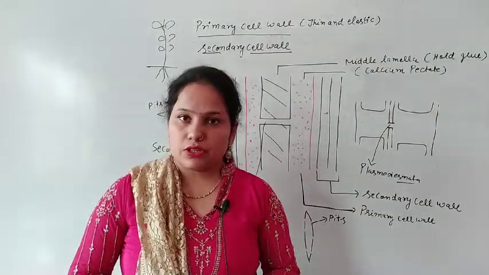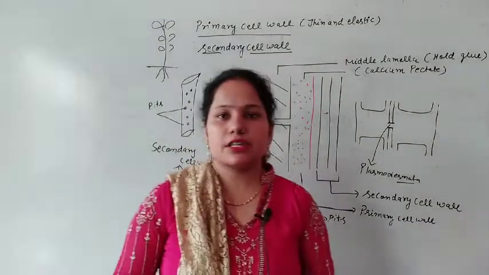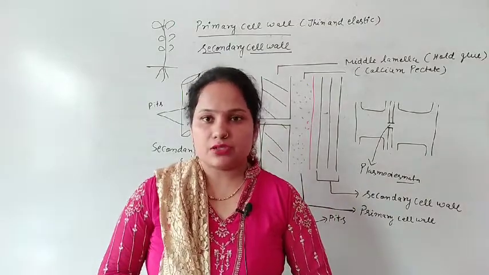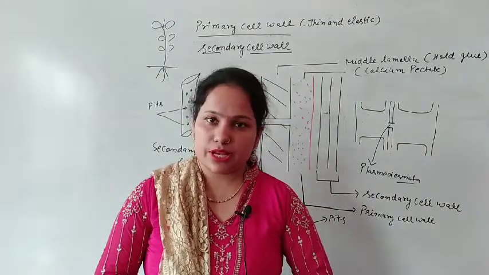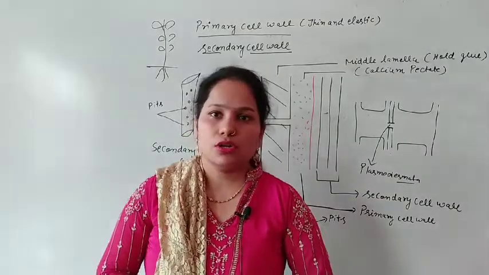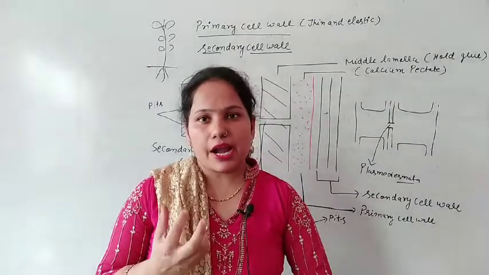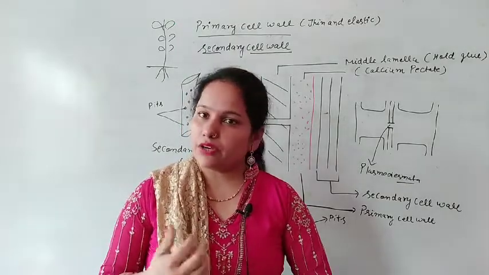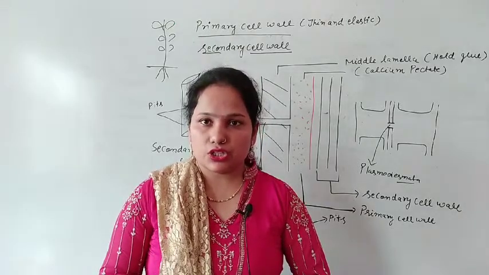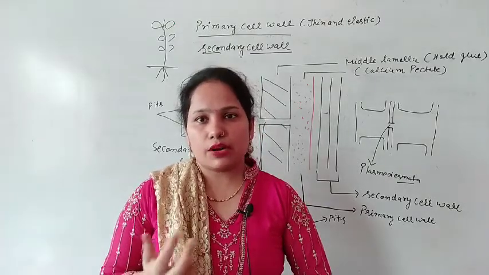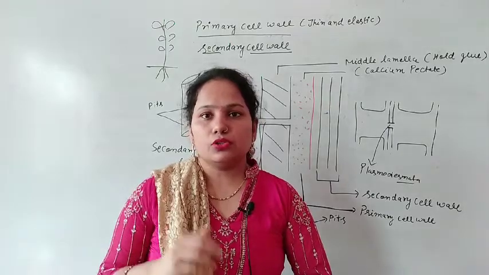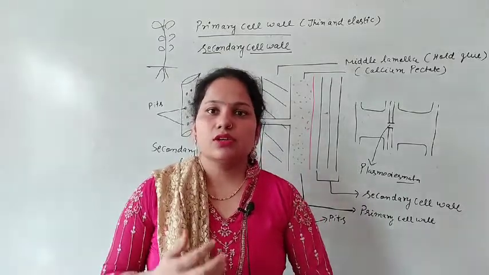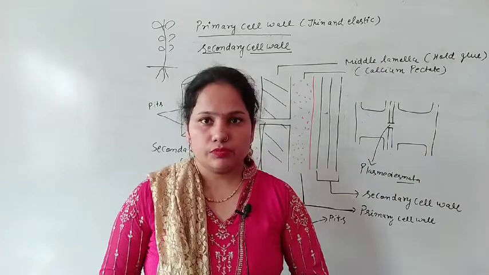So we have discussed the cell wall. The cell wall is the outer layer of the cell, and it is present in plants, bacteria, algae and fungi. In animals, the cell wall is not present. It provides additional mechanical support to the plant, protects the plant from adverse conditions, from mechanical injury, and from undesirable macromolecules. If a high amount of water enters the cell, it protects the cell from bursting.